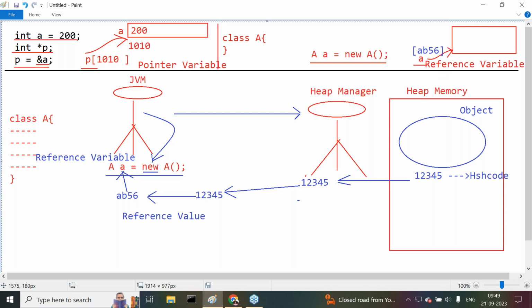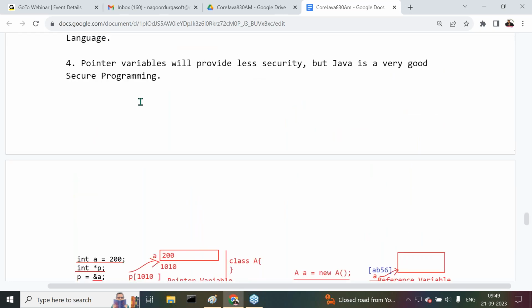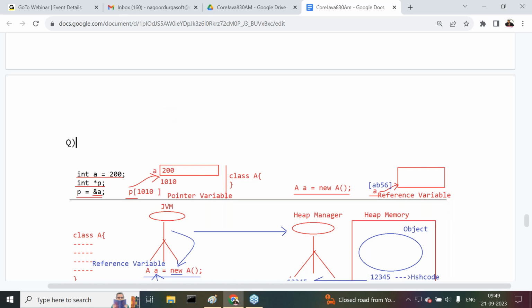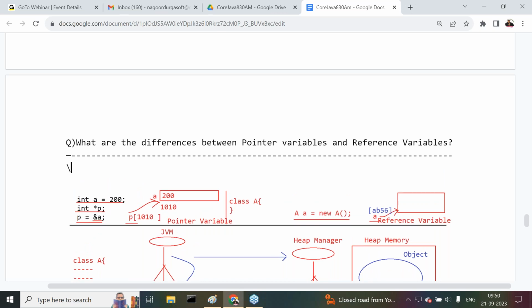Right, so now this is exactly the point I'm telling you. Now try to recognize this clearly. Here I want to give some points, so try to understand it. Here I'm going to give an interview question. What is that question? I'm telling you. What are the differences between pointer variables and reference variables?